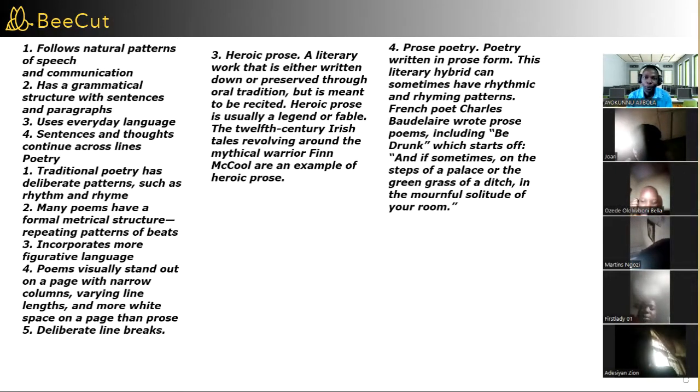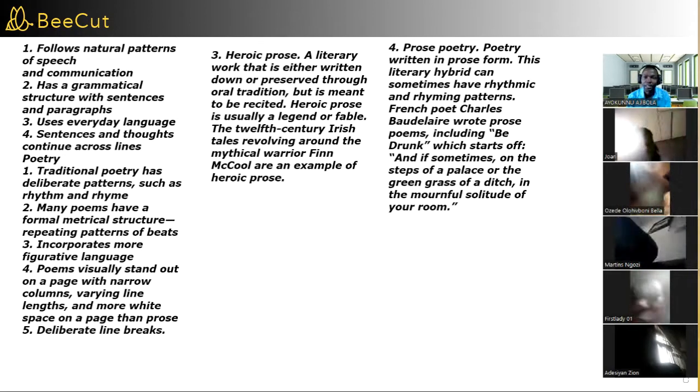When we say prose is a verbal or written language, what do you think that means? In another definition, we said prose is a verbal or written language that follows the natural flow of speech. So what does that verbal mean? What does the word verbal mean?